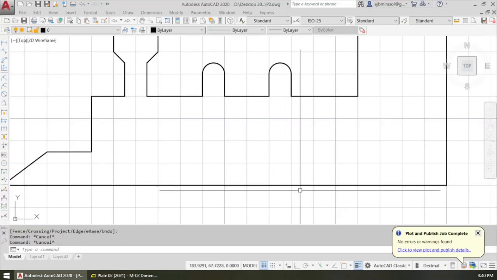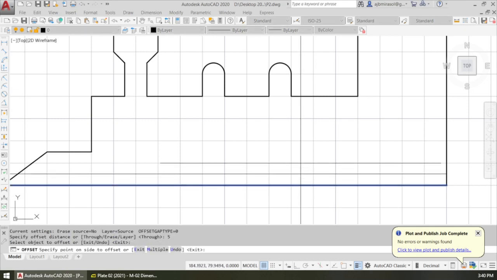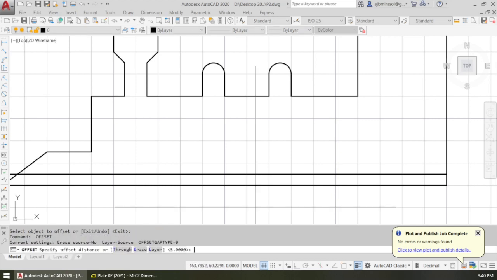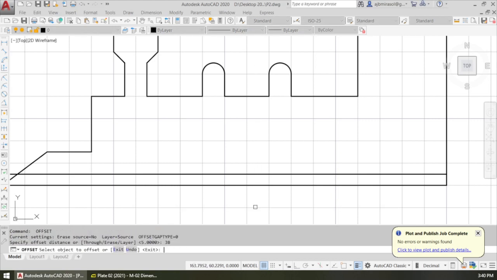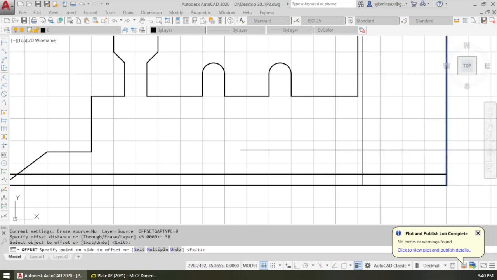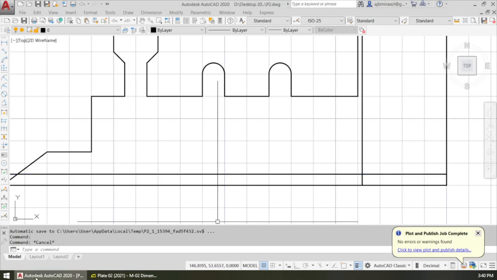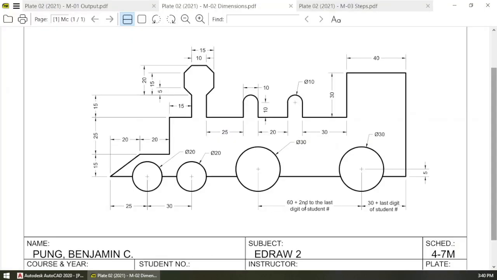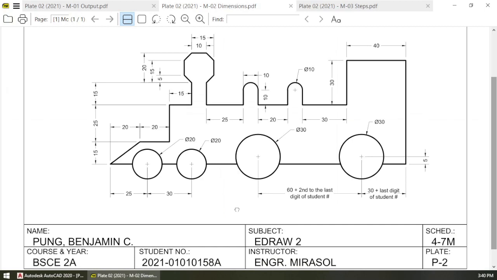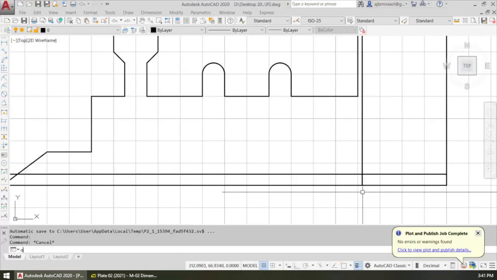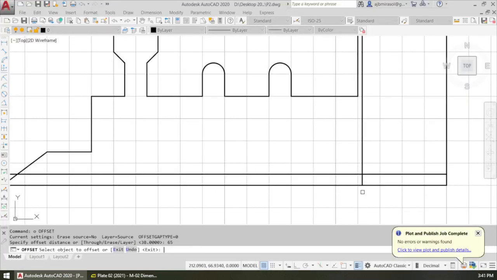That's offset, distance 5, and again by 38. Click here and click there. How about the distance from here to the other one? It's 60 plus the second to the last digit of the student number. The second to the last is 5, so 60 plus 5 is 65. So let's offset 65. Click and click.